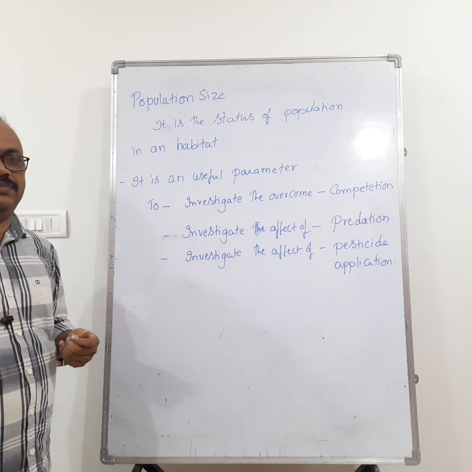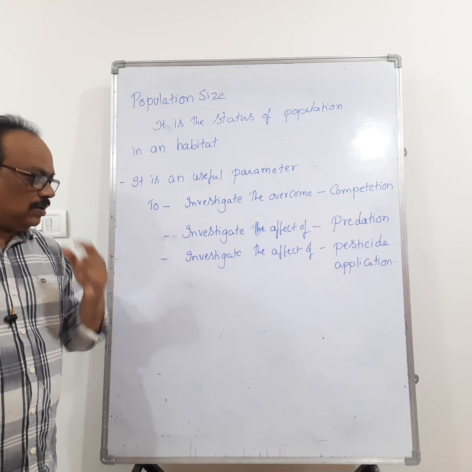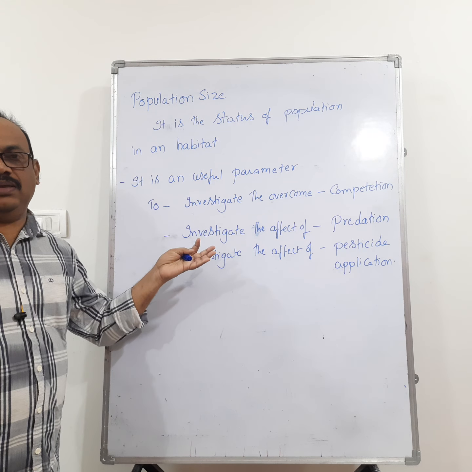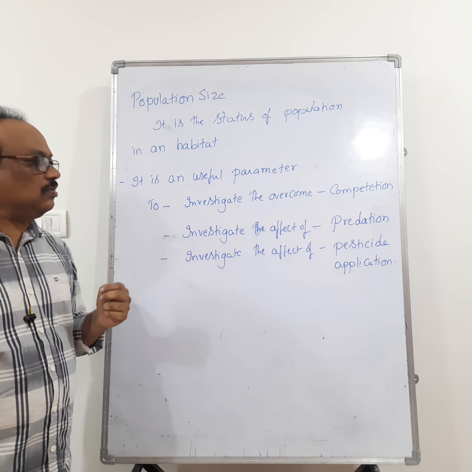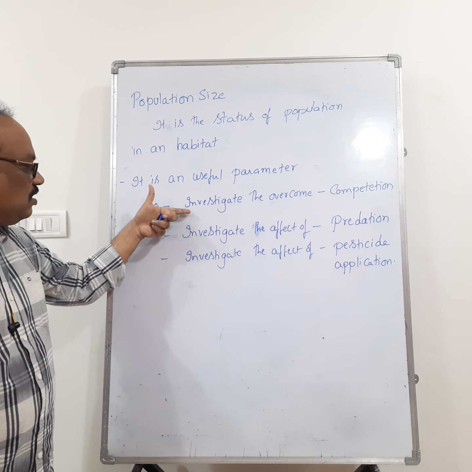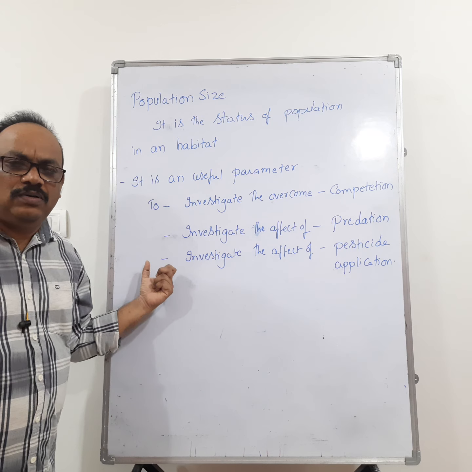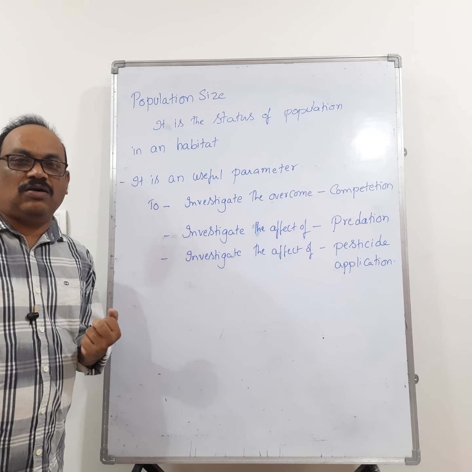So these parameters, competition, predation, and pesticide application, are useful to evaluate the size of population.